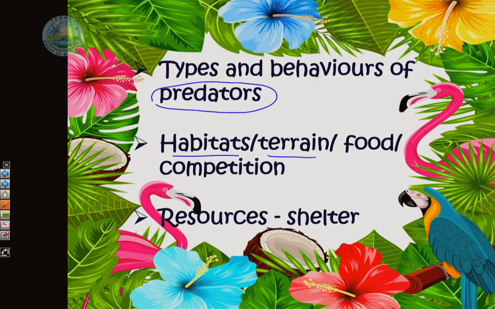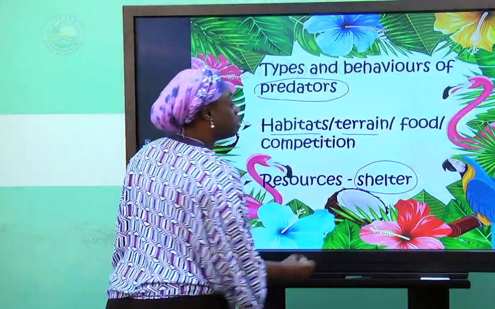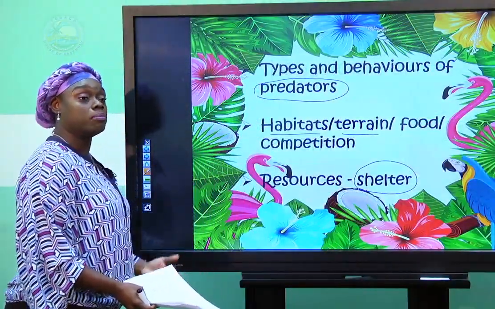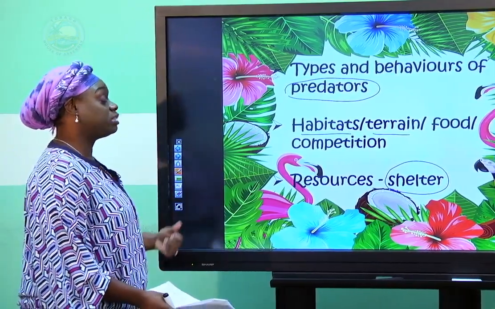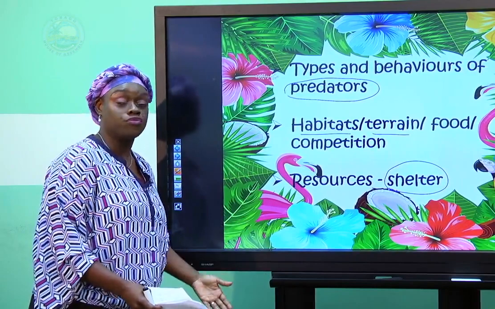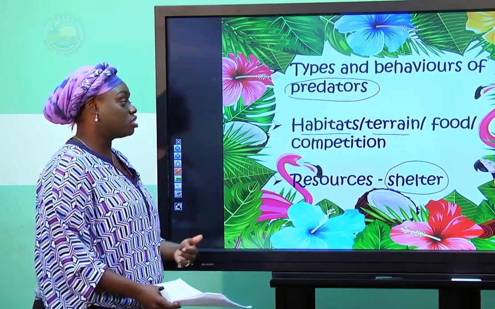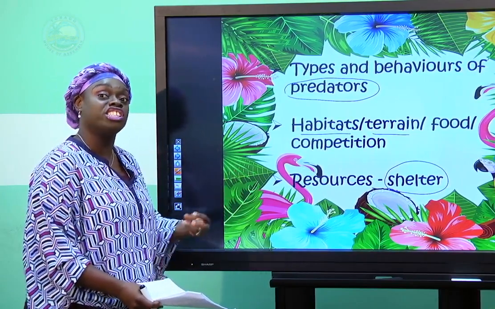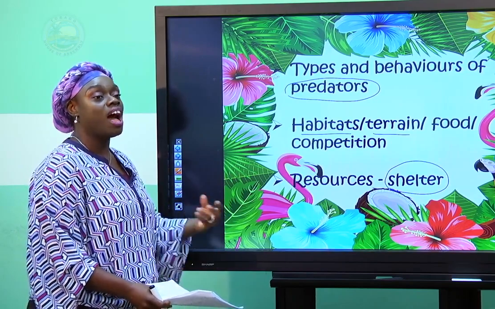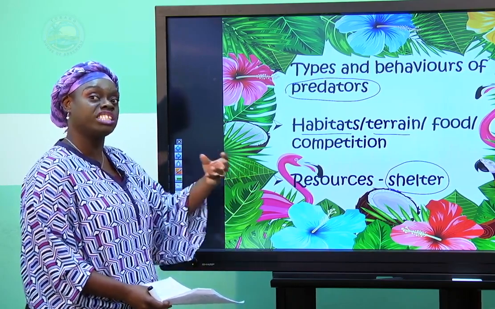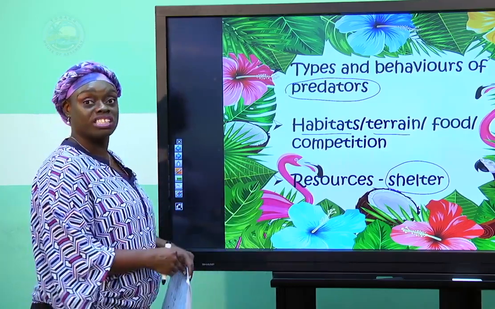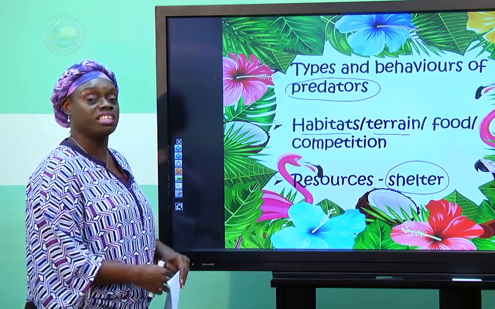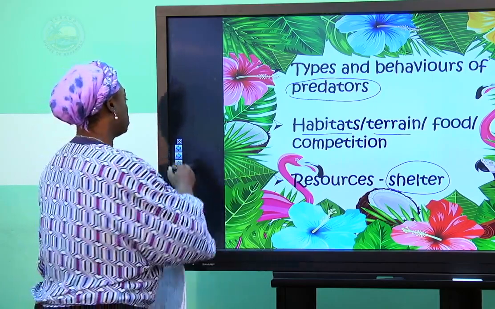We also have differences in resources, perhaps a different shelter. Some animals may take shelter on the top of a plant or top of a tree. Some animals may take shelter on the forest floor. So the different resources available may cause different types of adaptation, and therefore we have emergence of different species, all coming from a common ancestor. But once again, I want to emphasize that this takes a very long time to occur.